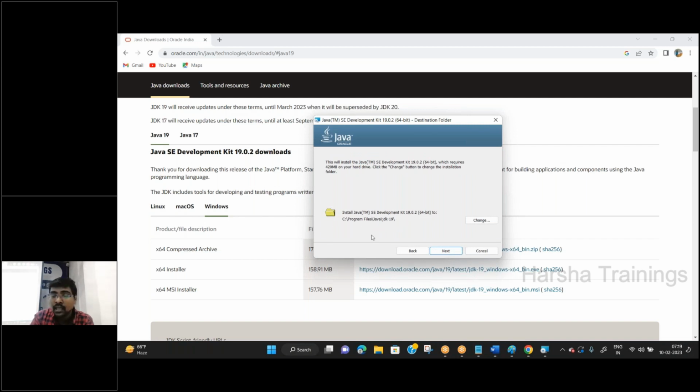This is the path where your Java software, that is JDK software, is installed. Under C drive, in program files, a folder Java is created. Under this Java, what is the version? JDK 19. Click on next. Click on next.